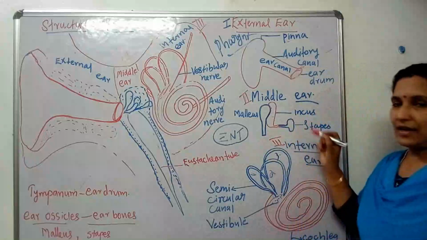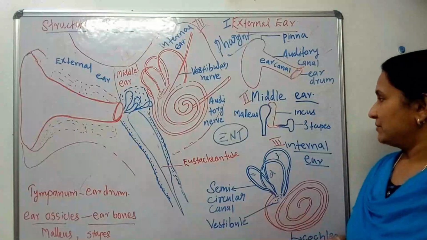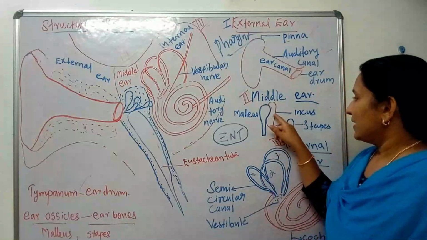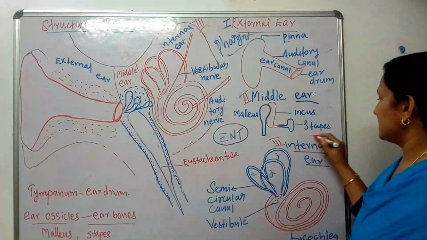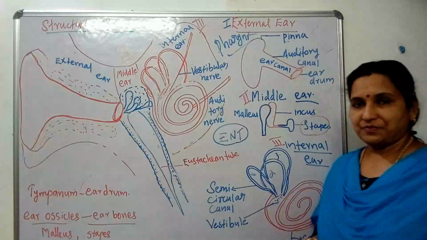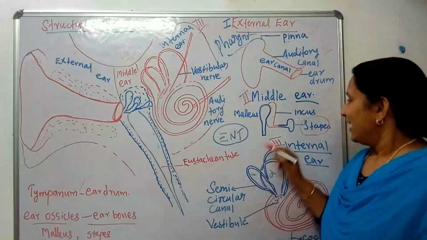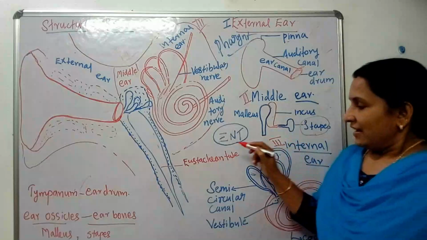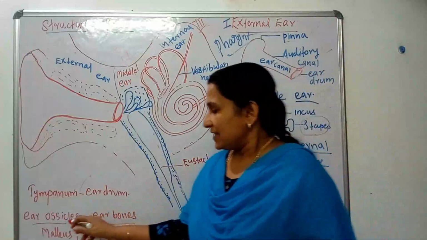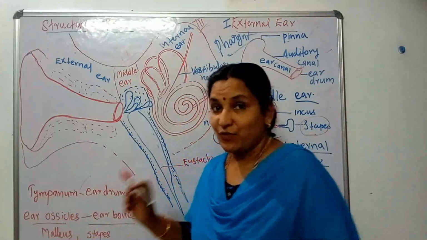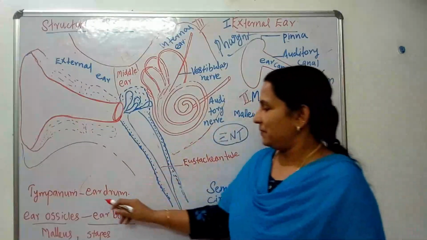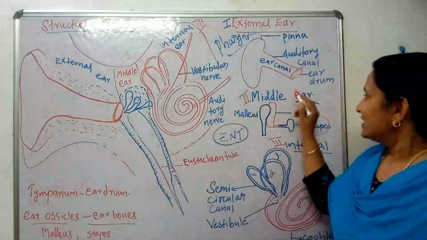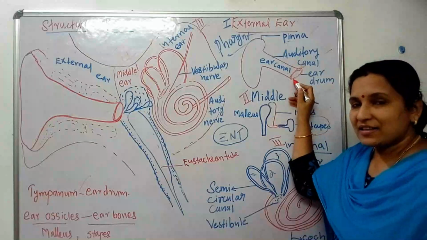They are three in number. They are named malleus, incus and stapes. So this stapes is the smallest bone. Okay children. Then they are otherwise known as ear ossicles. While talking about the eardrum or tympanum, it is a thin membranous structure.